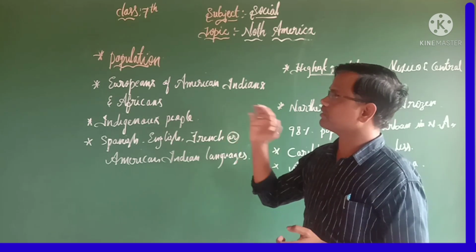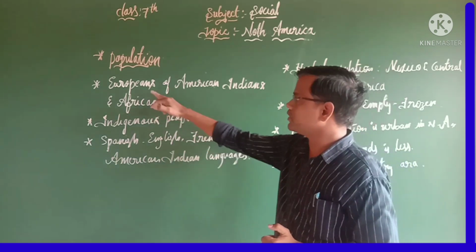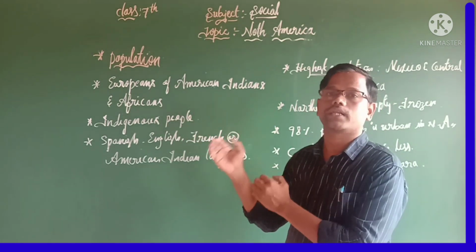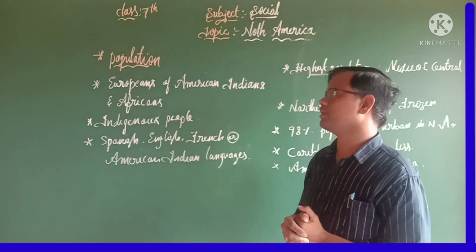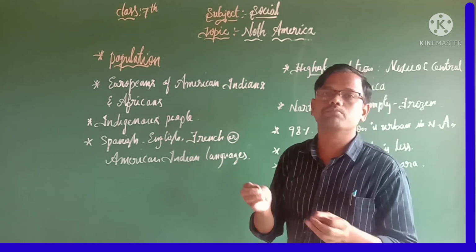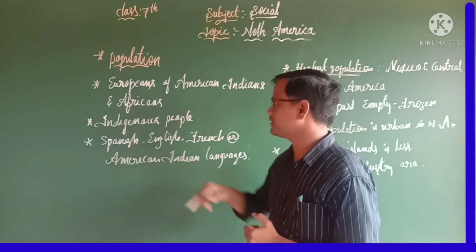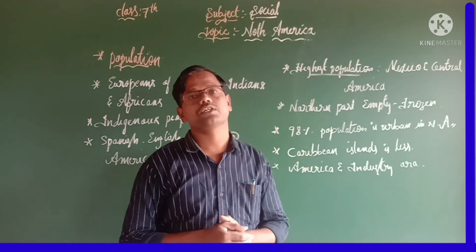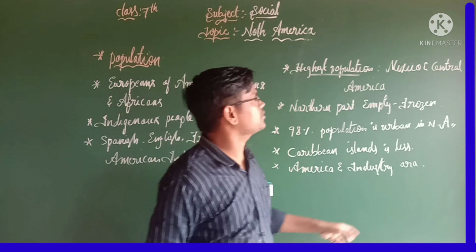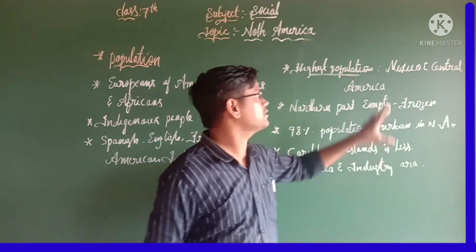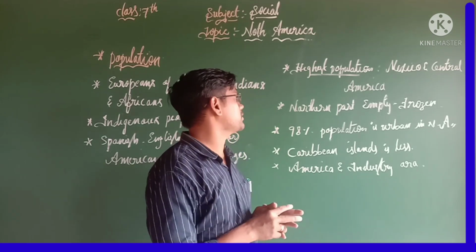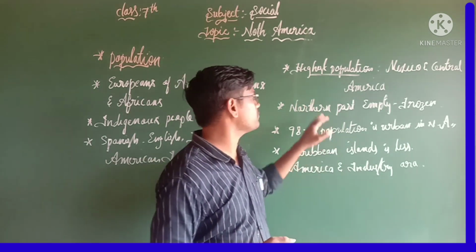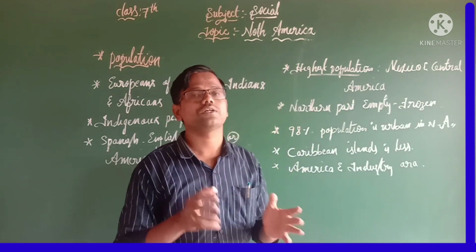Dear student, most of the North Americans are descendants of Europeans, American Indians, and Africans also. And with that we can see some native or indigenous people, and these people speak a few important languages. Those are Spanish, English, French or American Indian languages. Then let us discuss which places have high density population. Those are Mexico and Central America. In these places we can see high density populations, and the northern part is empty. Here we cannot see the population because it is covered by frozen ground. It is not suitable to live.